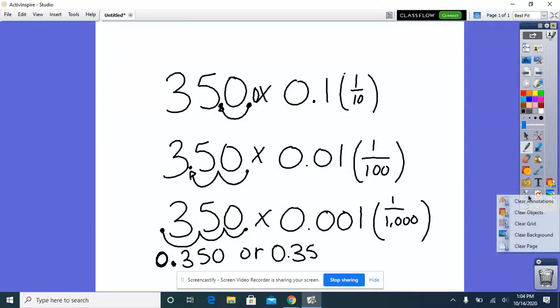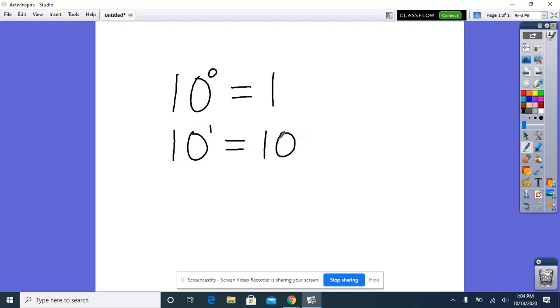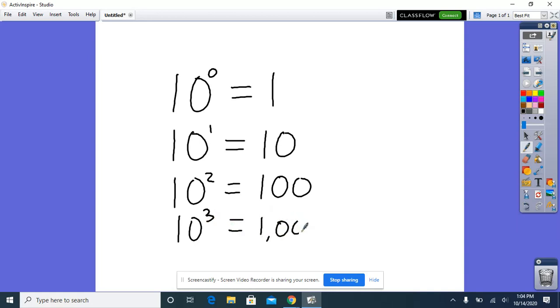I want to remind you really quickly before you start that 10 to the 0th power equals 1. 10 to the 1st power equals 10. 10 to the 2nd equals 100. 10 to the 3rd equals 1,000. It's important that you rewrite those on top of the powers of 10 just so you remember. And 10 to the 4th would be 10,000, and so on.